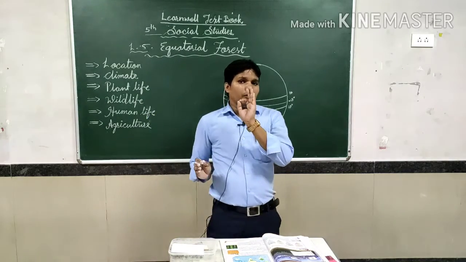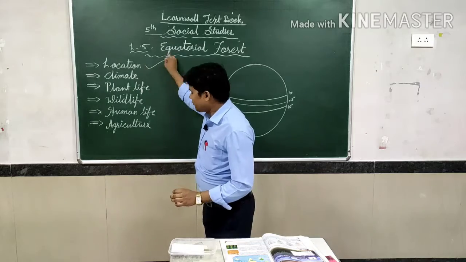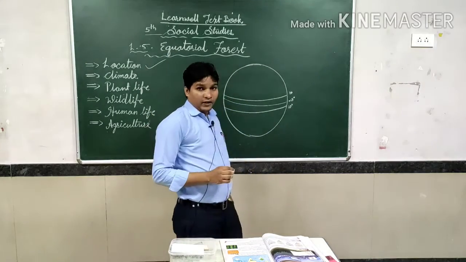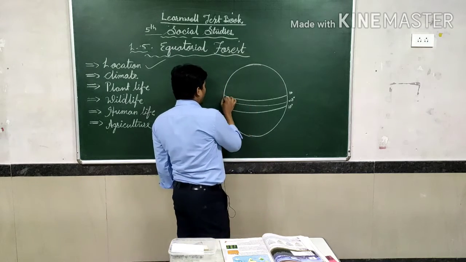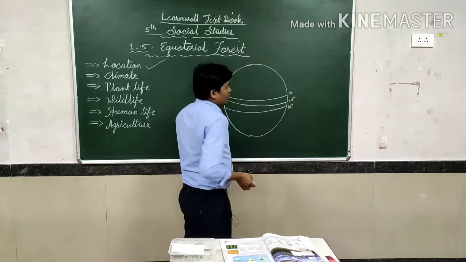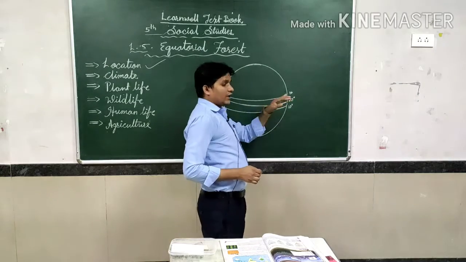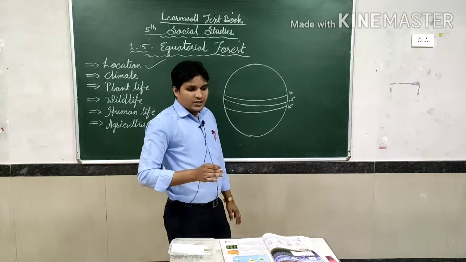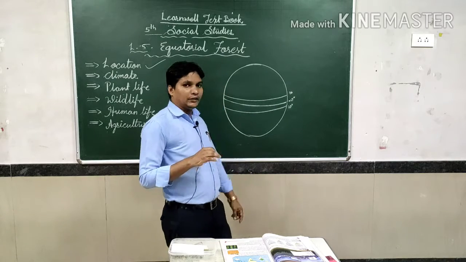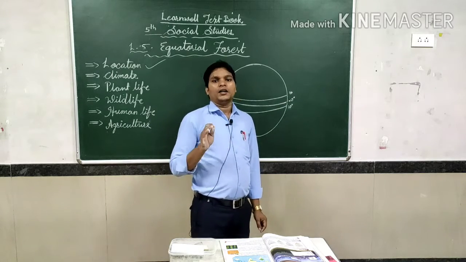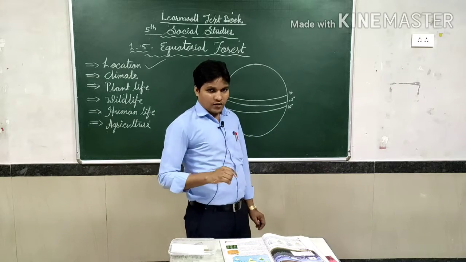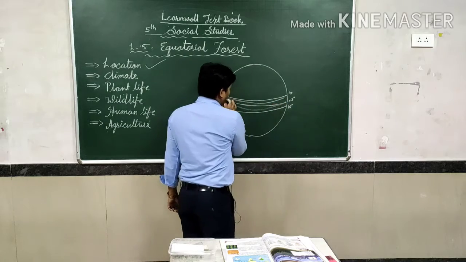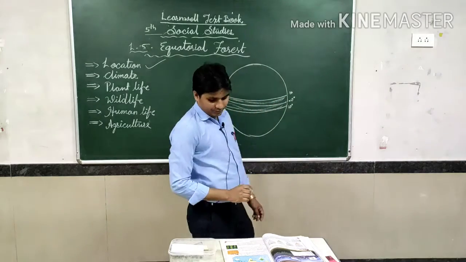First, we are going to discuss the location of the equatorial forests, right? First, you know very well where the equator is: 0 degree. From 0 degree to the north side, how much, and from 0 degree to the south side, how many places does it cover? Those places come under the equatorial regions. So, these are the locations of the equatorial forest.